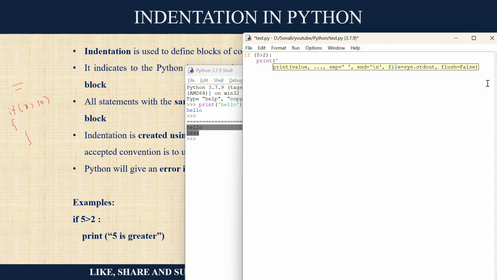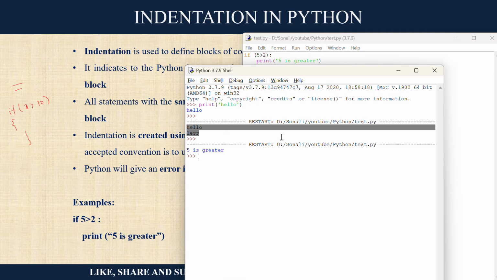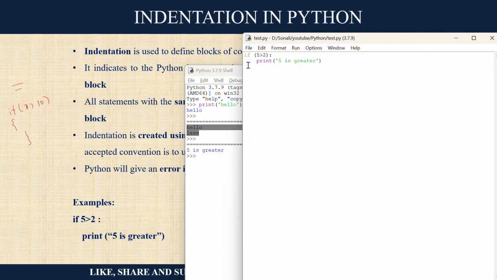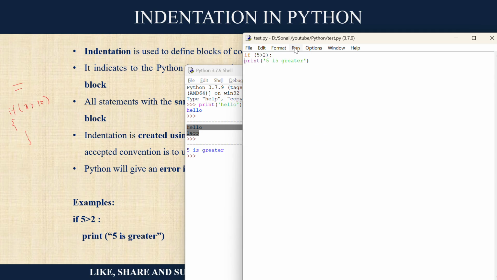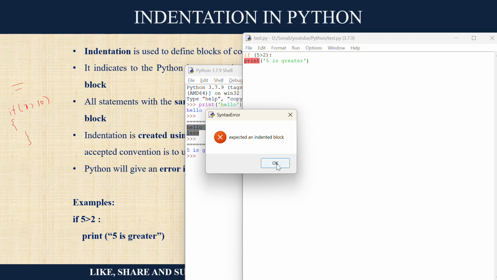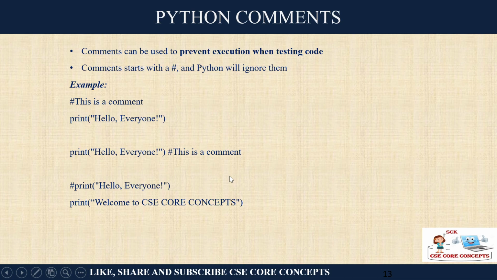So I am writing the regular form, and I always save and then run. Now let us remove this indentation. Then I am saving and executing, and you see I get an error: expected an indented block. Understood? So indentation is very important in Python programming.